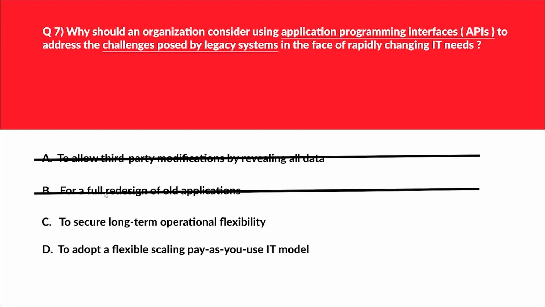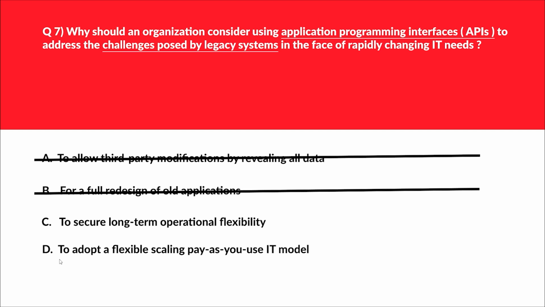We'll reject option B. Let's move to option C. C says to secure long-term operational flexibility. API allows for modular development and integration, enabling legacy systems to adapt more easily to changing IT needs and requirements. So this can be the potential answer.